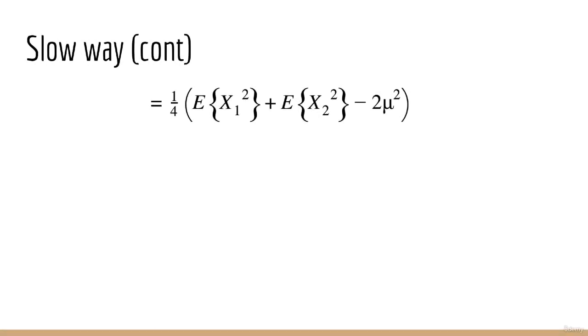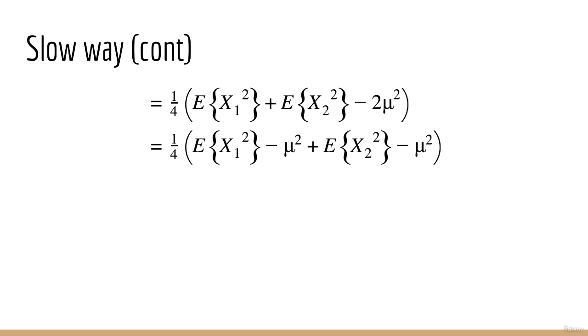The next step is to factor out the 1/4. Note how we get 2 times mu squared. The next step is to simply give one of the mu squared terms to x1 and to give the other mu squared term to x2. Of course, this is just the variance of x1 plus the variance of x2. As you know, these are both sigma squared. So we get 1/4 times sigma squared plus sigma squared, and of course that's just 1/2 sigma squared.